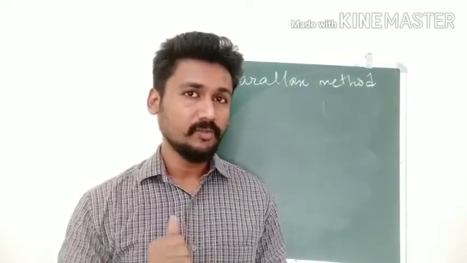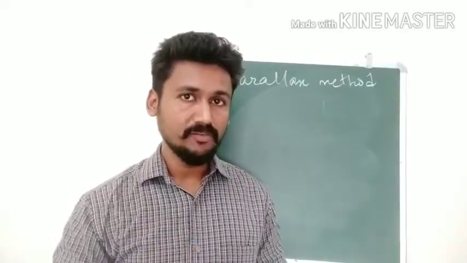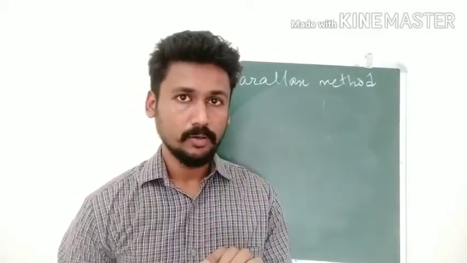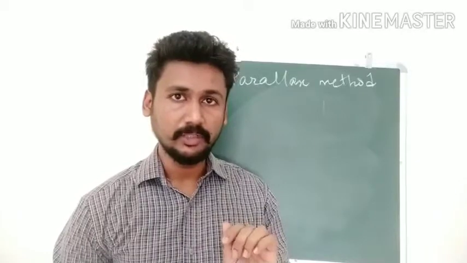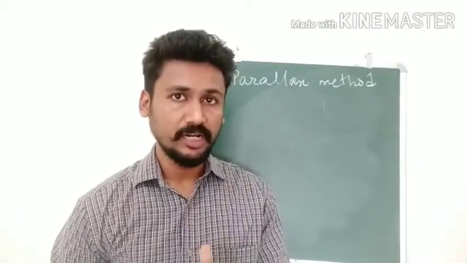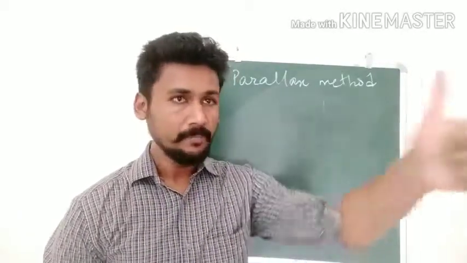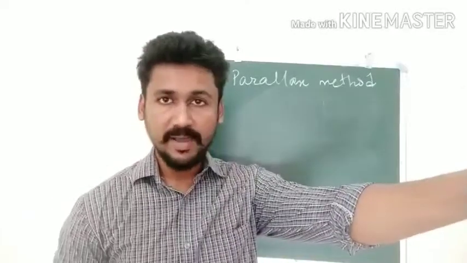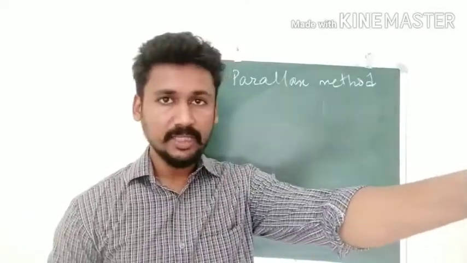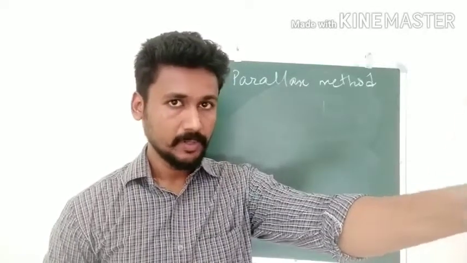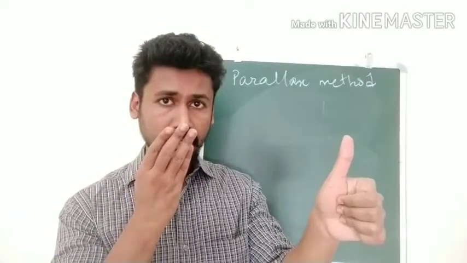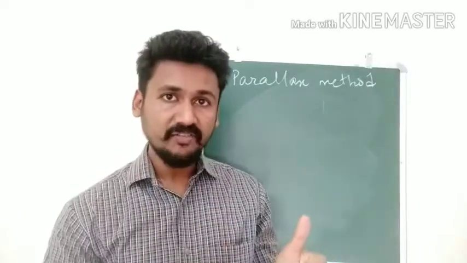First, we need to understand what we mean by parallax. So what I want you to do is pick up any object in your living room right now. Any kind of object you can choose. Let us say you have chosen your TV, for example. Then take your thumb, stretch it like this, and compare it with the TV. Let us say you bring your thumb exactly in front of the TV. After doing that, close your right eye, and then close your left eye.